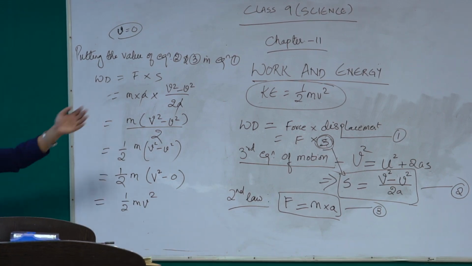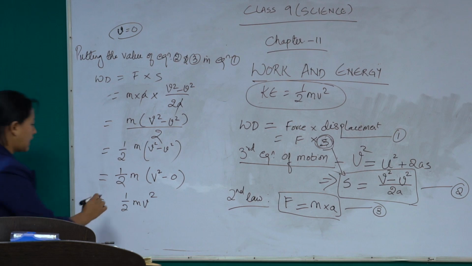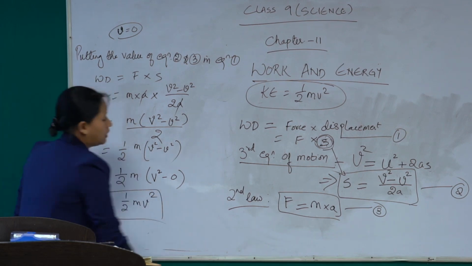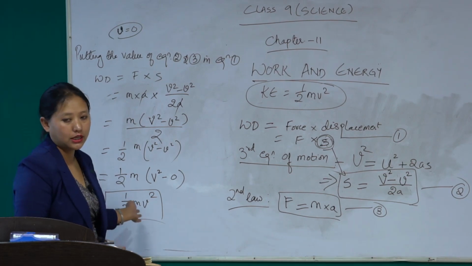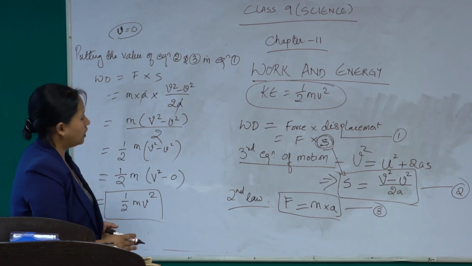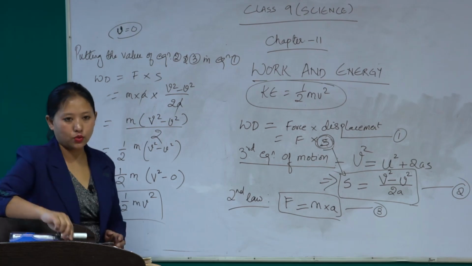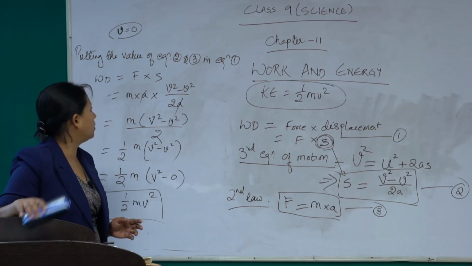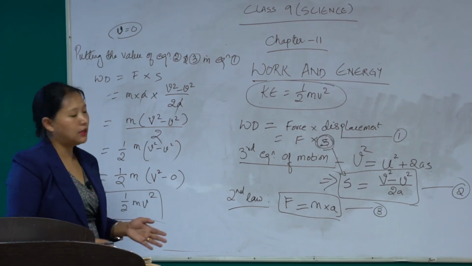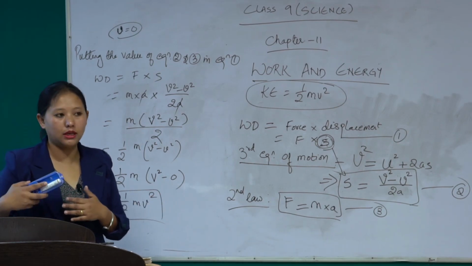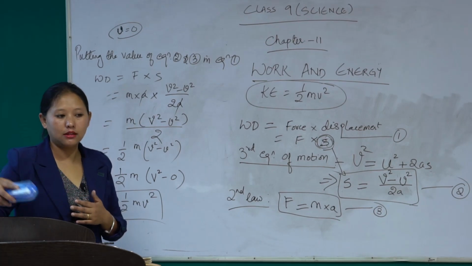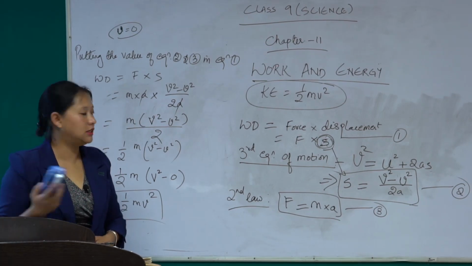So this is the expression for kinetic energy, or we can also say this is the formula of kinetic energy. That is, kinetic energy is equal to half mv square. I hope you are all clear with this. Always remember that kinetic energy means something which is in motion. When movement is taking place, it is because of the kinetic energy.